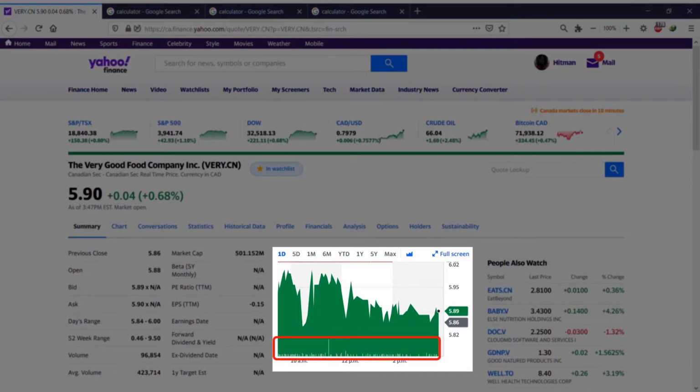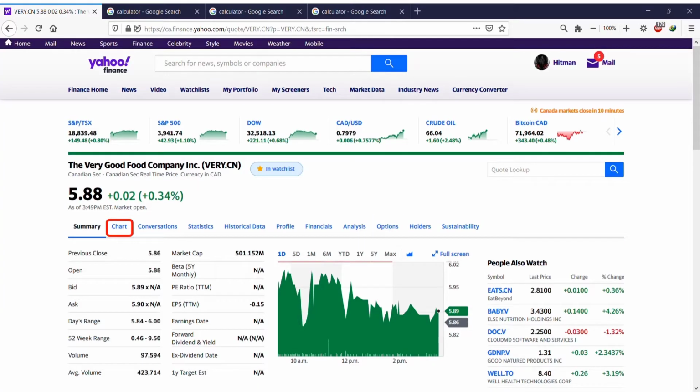And also, as you can see, there's a histogram type of graph underneath that shows the volume, which is normal. I think this is very normal. It's a very good thing. The volume is flat, but there were days that it was not that flat. And volume means the amount of shares being bought and sold. Okay, so that's the summary about the chart.